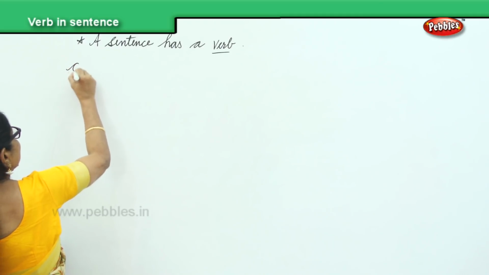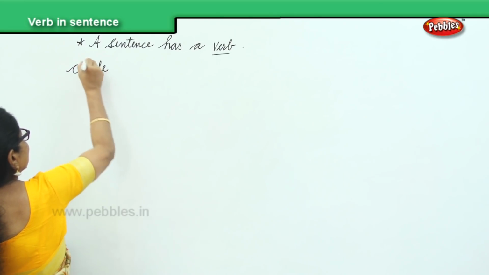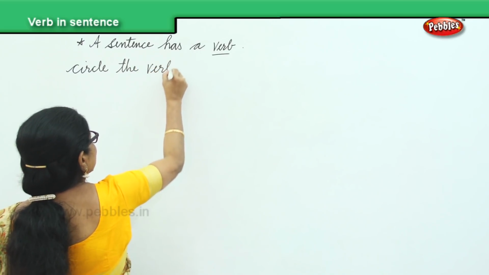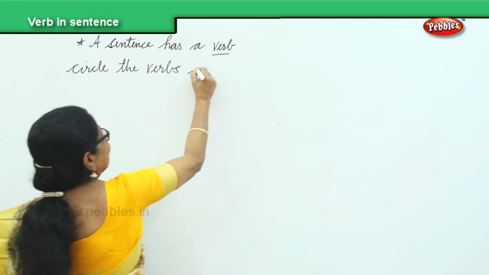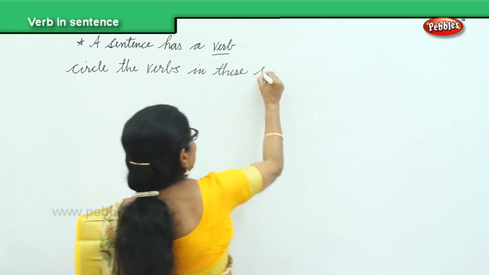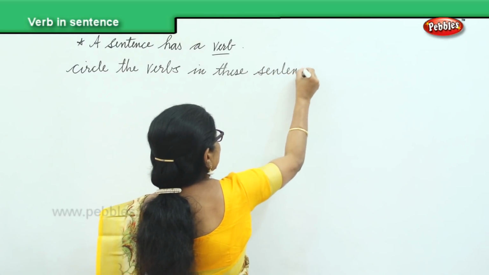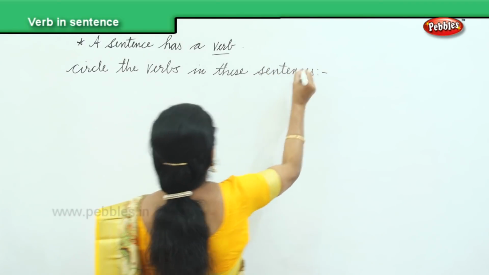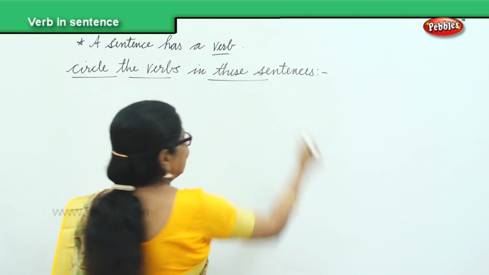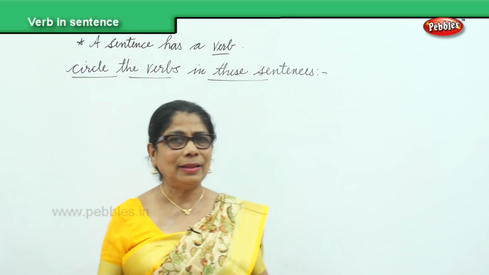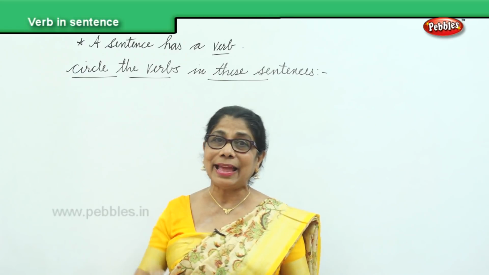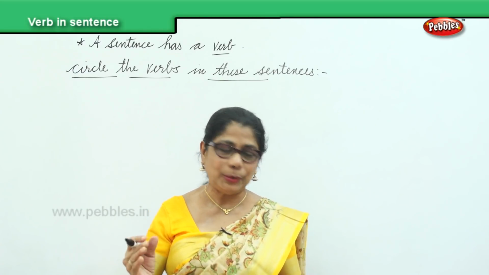Circle the verbs in these sentences. Now you're going to circle the verbs in the sentence. I'll give you 5, 6 sentences, and you and I will do it together.